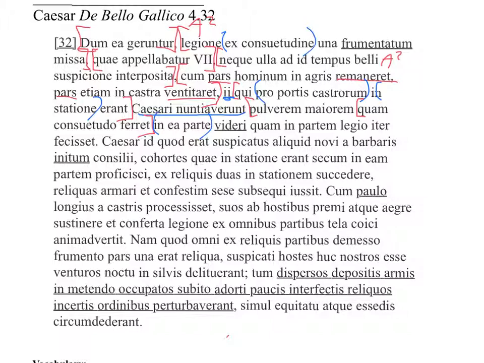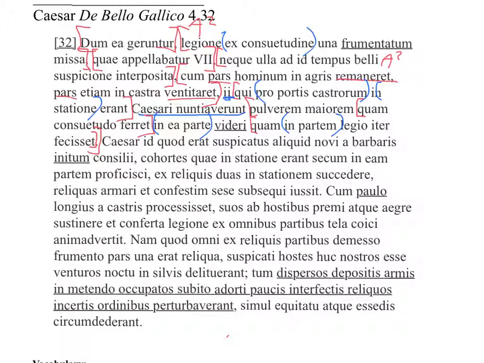Now I would end it at videri, but I see a quam, and that looks like it modifies parte, so I have to keep that ACI going until that one ends, because you have to include everything that's dependent on a dependent clause as well. Okay, so there's our parentheses around "in quam partem legio iter fecisset," and that's the end of our sentence, so we have to end our quam clause and our ACI clause.